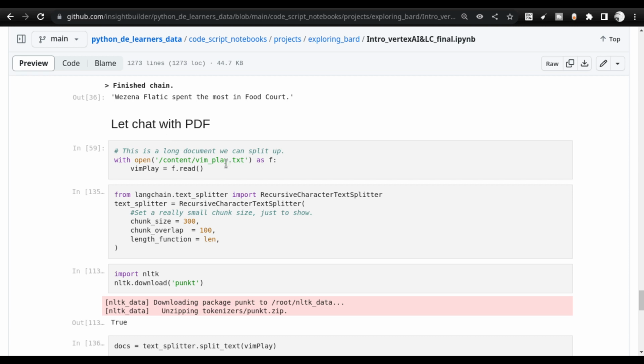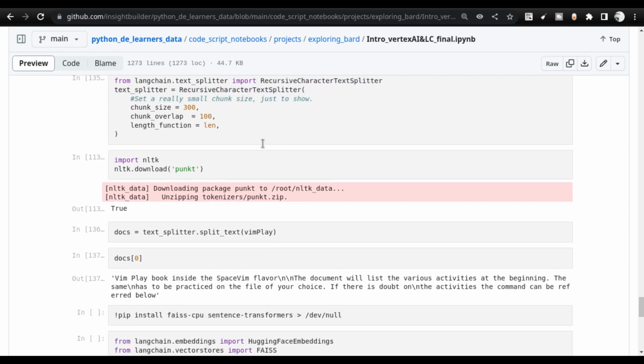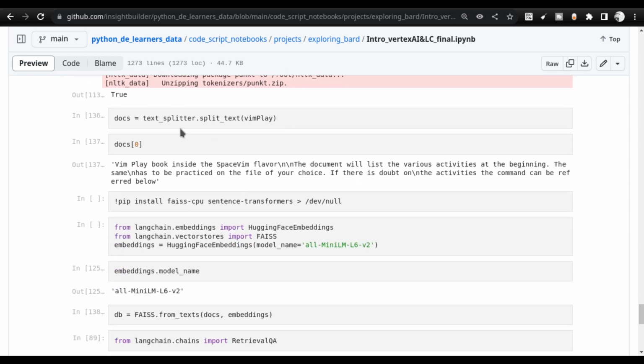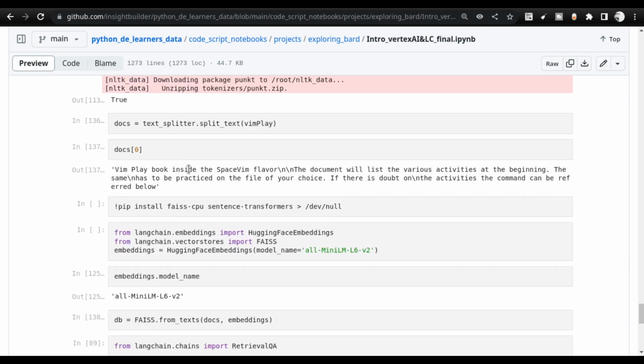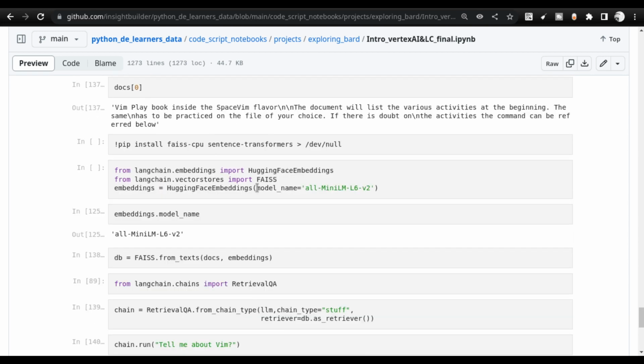This particular text document is what we are going to see here. The vim_play.txt is already available in this repo, so you can get it. Should not be a problem. And I am splitting this document using the recursive character text splitter, which is again a Langchain primitive. I use that, and then I load these split documents into the FAISS vector store. When I load it into the FAISS vector store, I need to create an embedding, and for that I'm going to use Hugging Face open source embeddings, and the embedding model that I'm using is all-MiniLM-L6-v2.